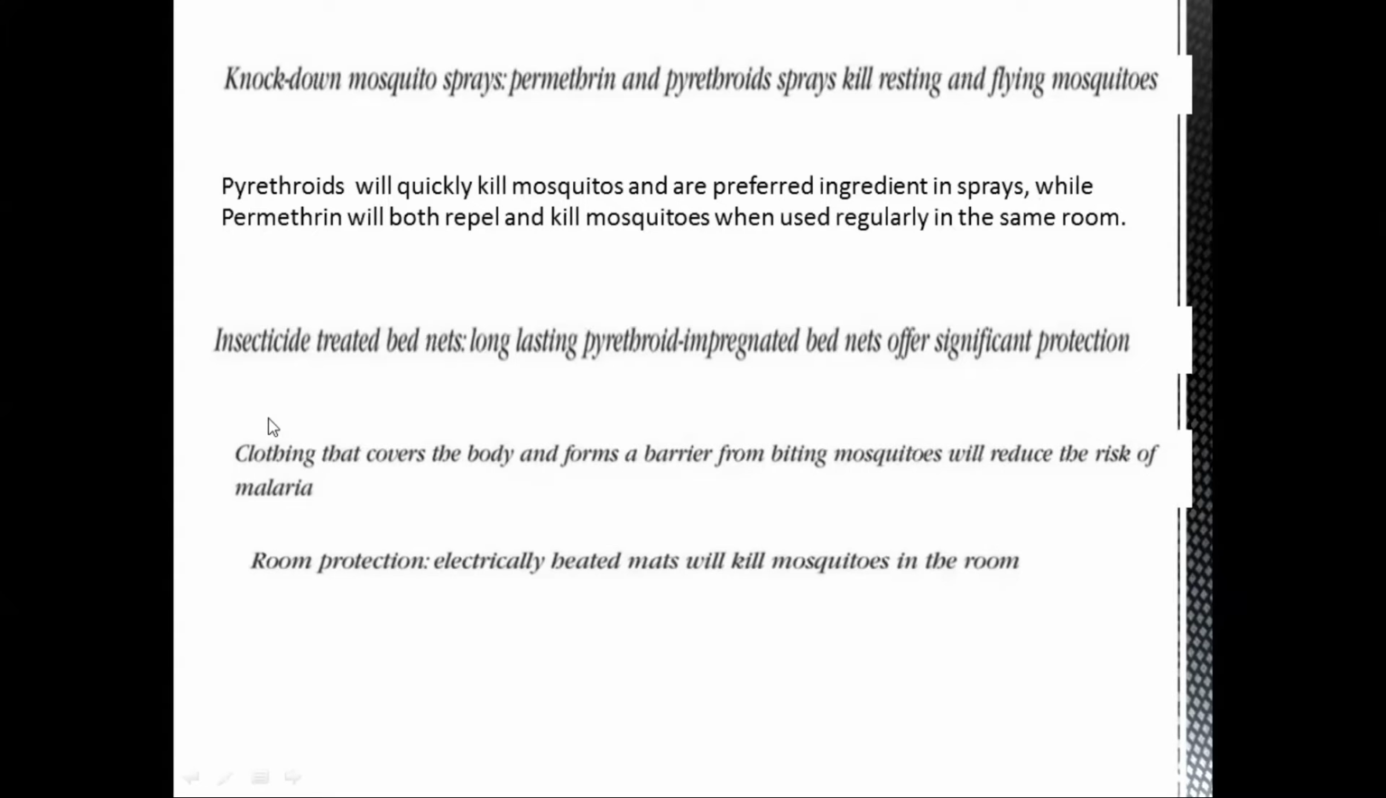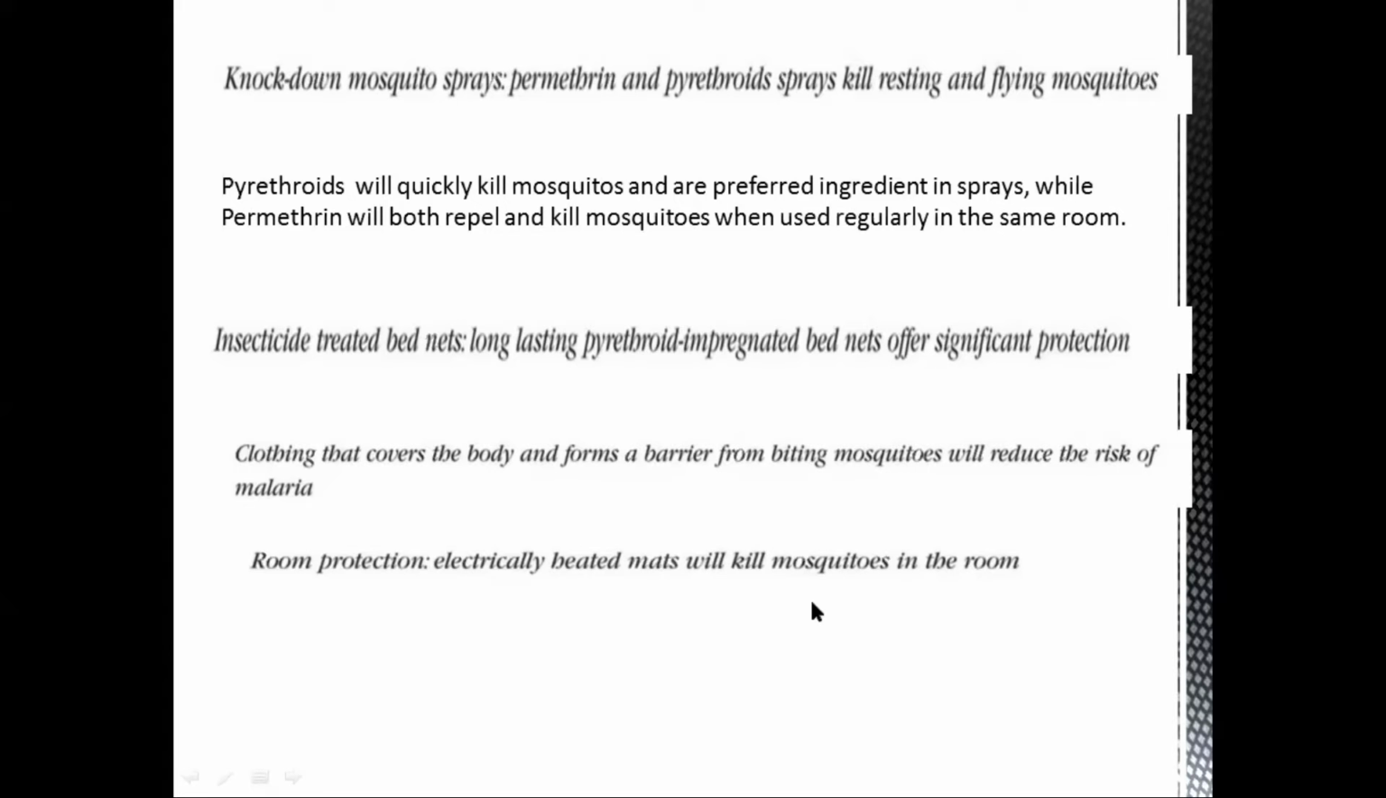And the other we have is the insecticide treated bed nets, which contain pyrethroid. Impregnated bed nets offer significant protection. Along with that, definitely the clothes that we should be wearing: full sleeves should be worn. They should cover up to your ankles as well. They will cover the body, and they will also form a barrier to protect from mosquito bites, which will reduce the risk of malaria. And in terms of room protection, we have electrically heated mats, which will kill mosquitoes in the room. I will just repeat the prevention measures.